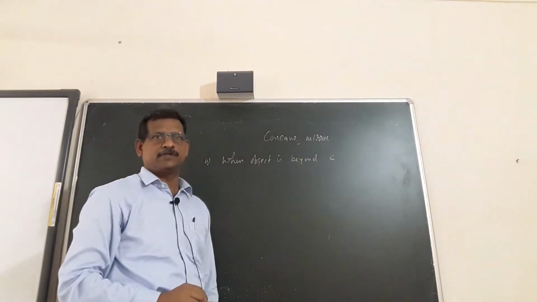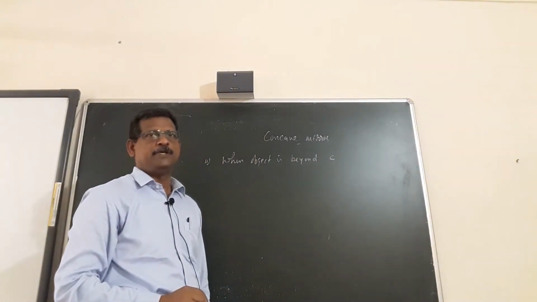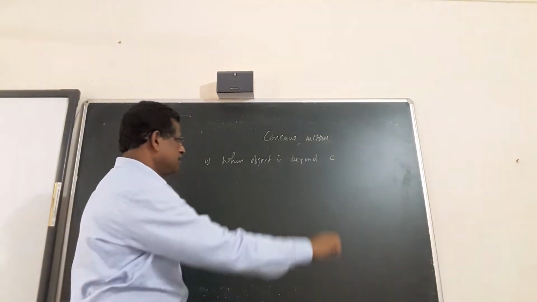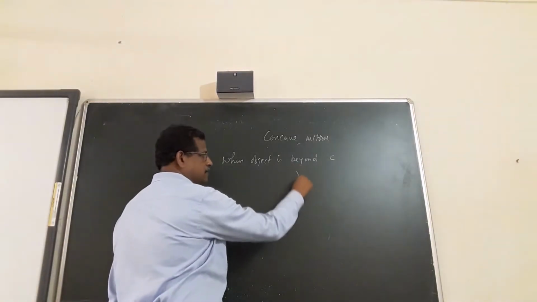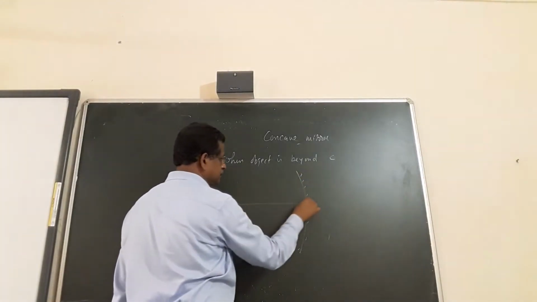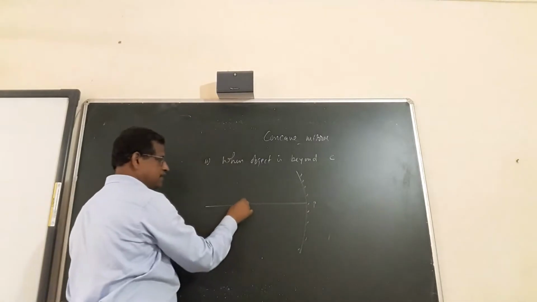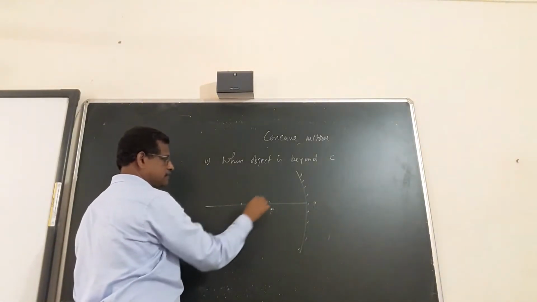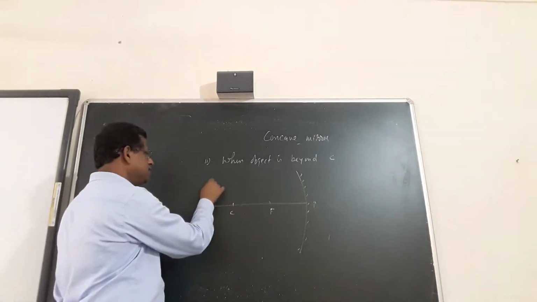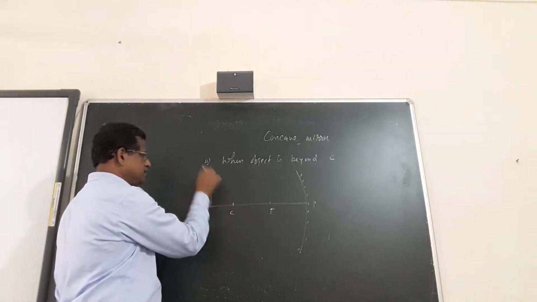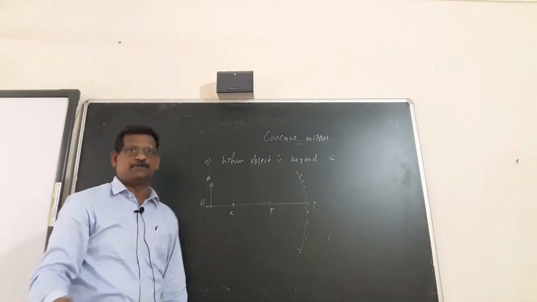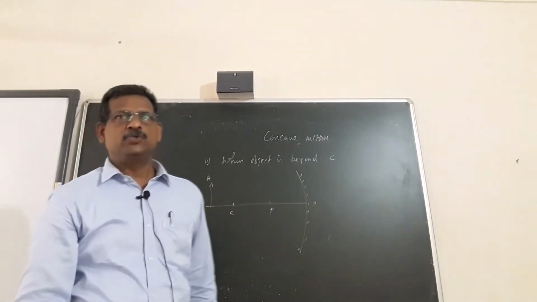C is the radius of curvature, center of curvature. So PC is the radius of curvature, PF is the focal length. It is beyond. So the diagram is here. P, this is your focus. This I am writing as C. Object is placed beyond C. It is not at infinity, it's coming a little more closer. Two rays we will consider.